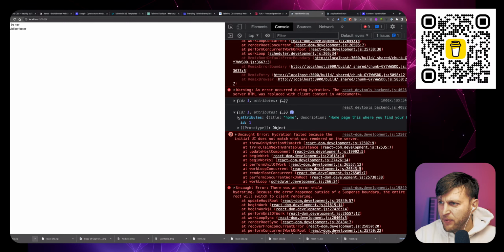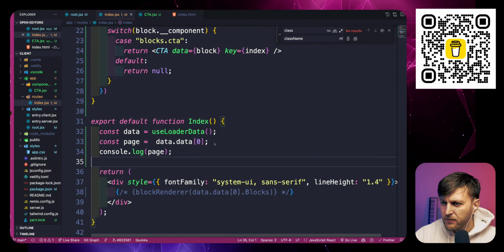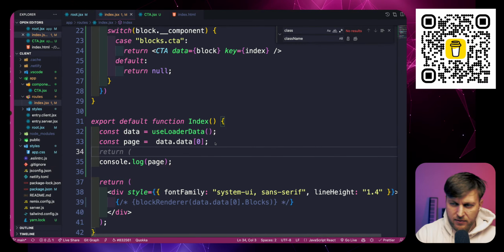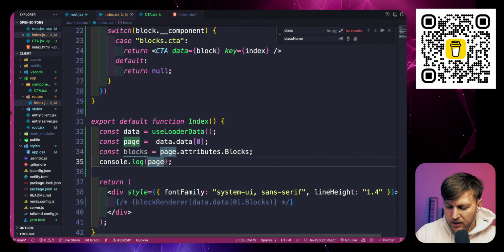So we're getting our page. We have access to our attributes page, and then blocks, const blocks comes from our page dot attributes dot blocks, and let's console log blocks.